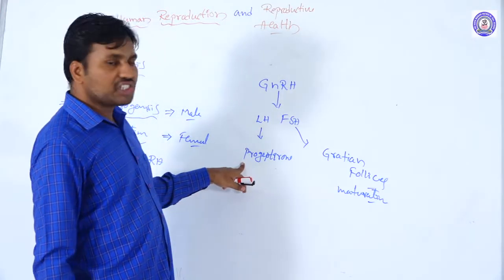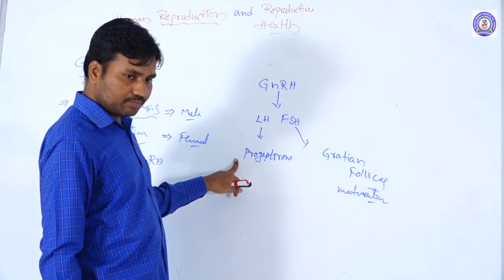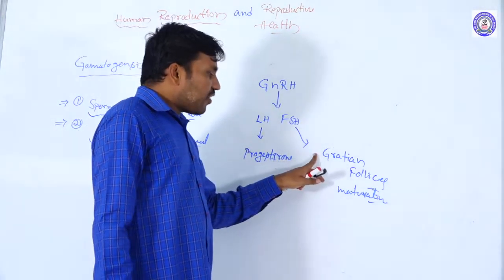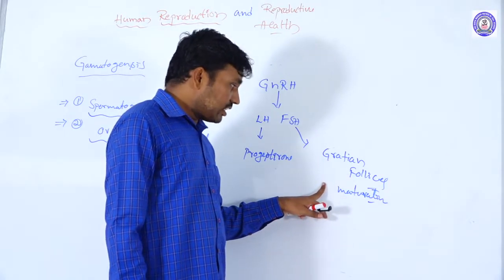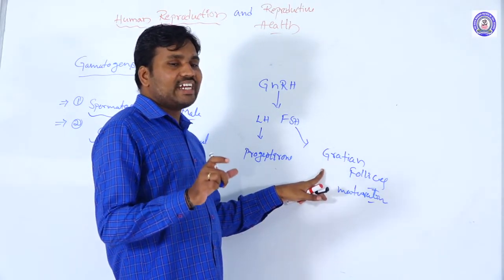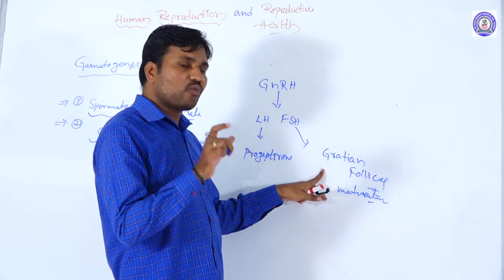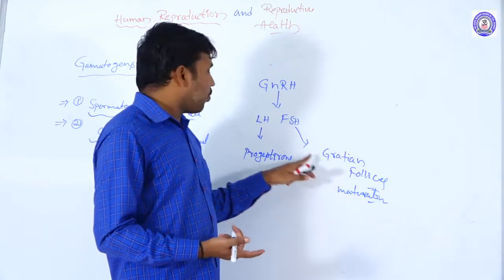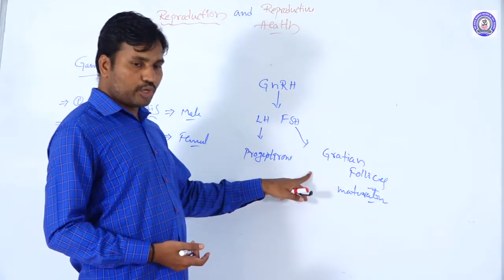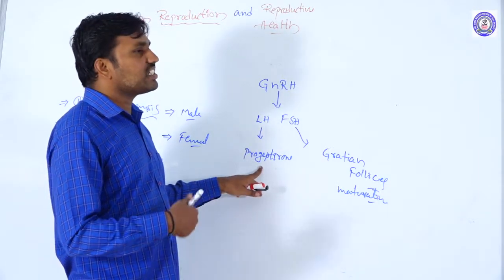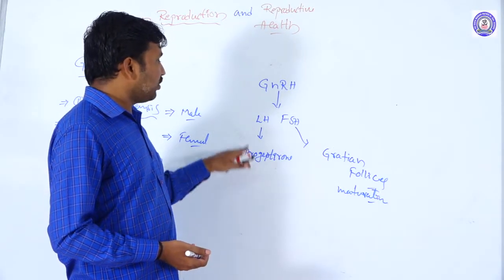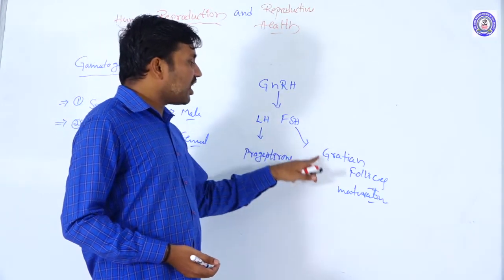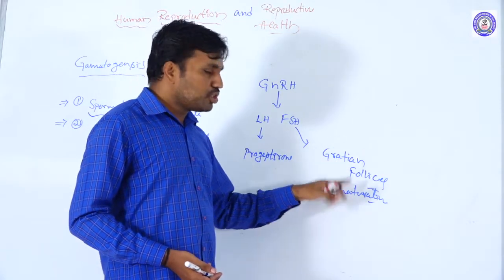LH is involved in progesterone secretion from the corpus luteum. What is the corpus luteum? The Graafian follicle is the matured follicle. After the release of the ovum, the remaining structure of the Graafian follicle is called the corpus luteum. LH influences progesterone secretion from the corpus luteum, and FSH is involved in Graafian follicular maturation.